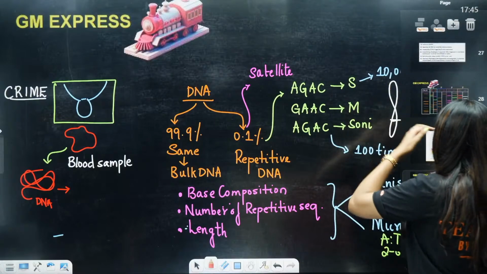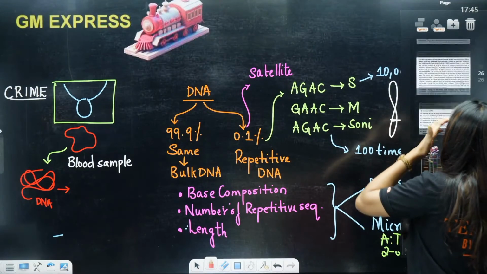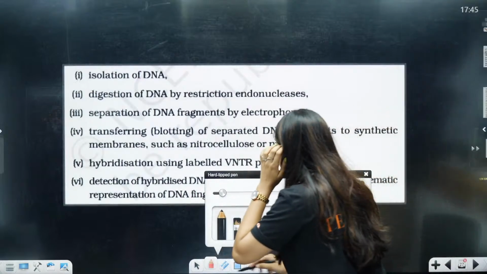That and all is not mentioned very well in your NCERT. That is why most of the time students get confused. Now, let's see what you would do.